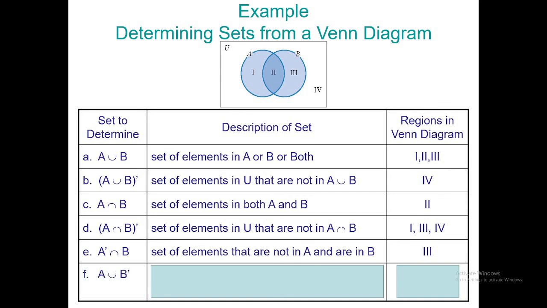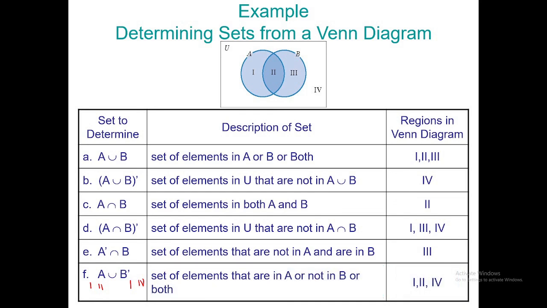A union the complement of B. Now, ang A is, sir, region 1 o region 2 na, sir. Unsa may complement sa B? Unsay complement sa B? Wala sa B. Unsay wala sa B? 1 og 4. Okay. I-union ng duha. Unsay answer? I-union silang duha. Isuwatanan. 1, 2, 4. There you go. It's not just a matter of just analyzing it.